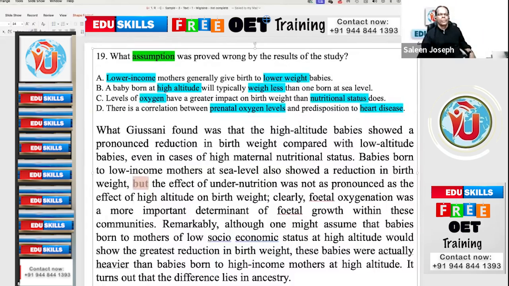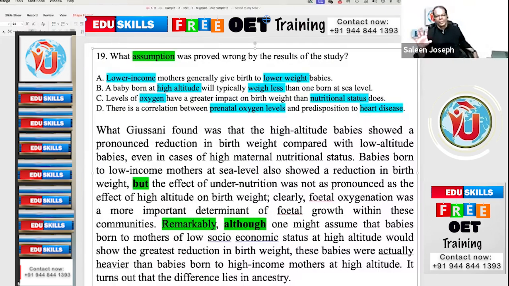Remarkably means although. When your teacher teaches, this is very, very important. Mark it. Remarkably. They are highlighting and saying remarkably. And again, there is one more contrast word. I said when there are two contrast words, normally the answer will be after the second contrast word.